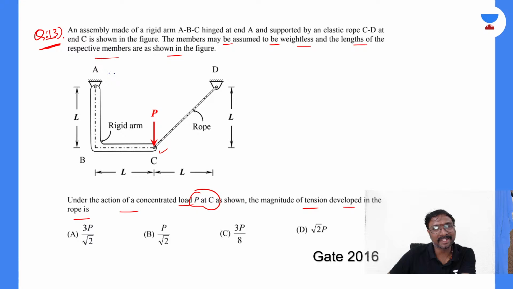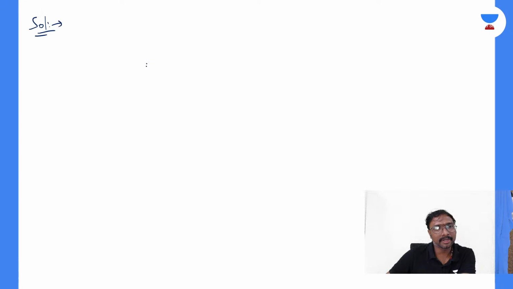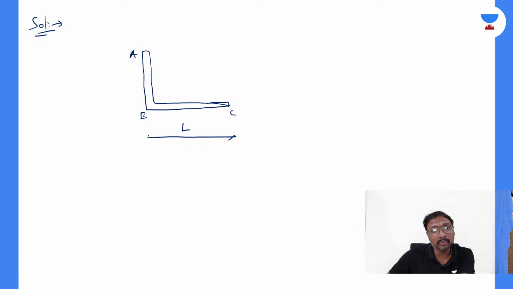So what is given is, first you consider the free body diagram of this ABC. I'll just make it like this, this simple one. Or if you want, you can make this box. This is your A and this is your B, and this is your C. This length BC is known as L, and the length AB is also L. And what is this length AC? AC will be equal to under root L square plus L square.